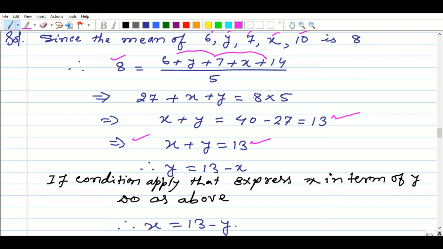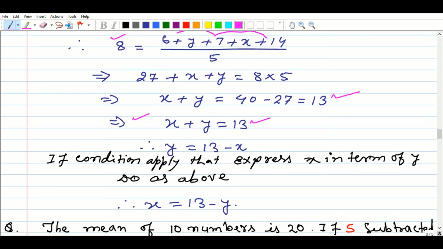The question asked us, in respect of x, you write the y value. So y equal to 13 minus x. If in the question something is changed, like if the condition is to express x in terms of y, do all the steps as above and write x equal to 13 minus y. I hope that dear learners understand the things.